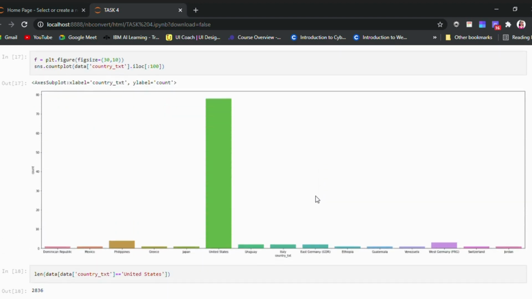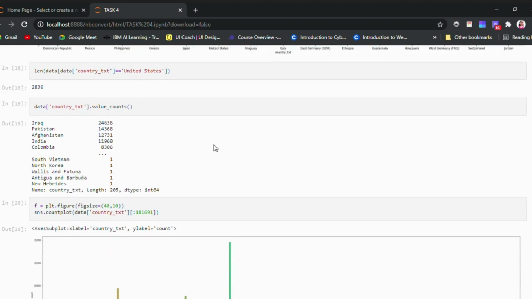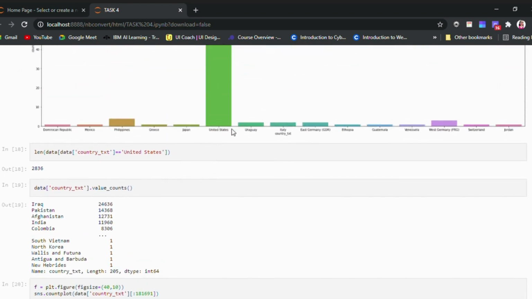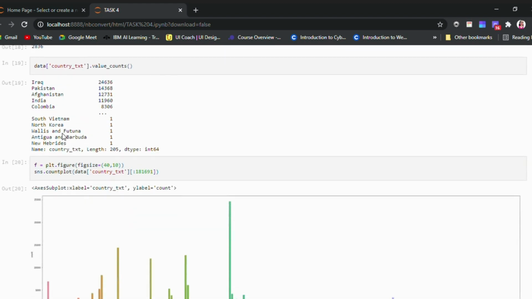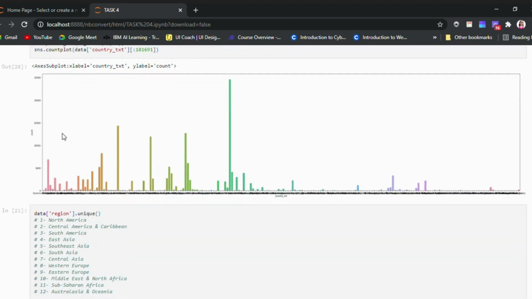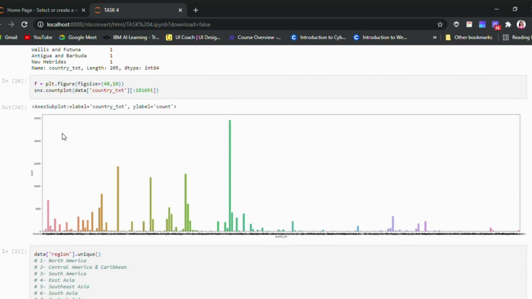Now finding the terrorism attacks according to country, you can observe that the United States has the maximum terrorism rate. We cannot observe much in many of the smaller countries. Looking at different countries all over the world, we can see that terrorism has been at its peak in various countries.